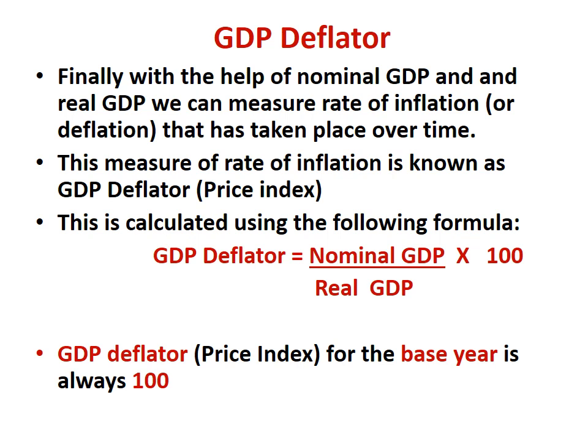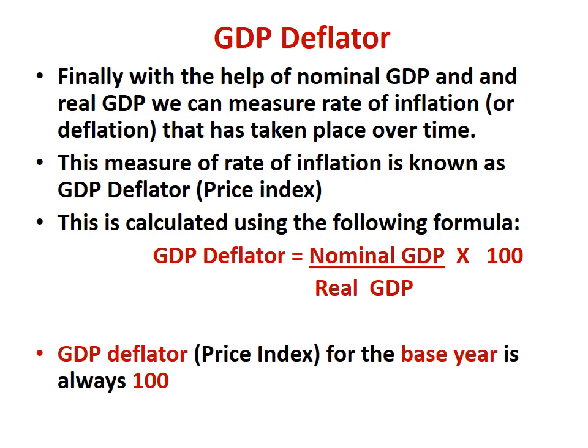Finally, with the help of nominal GDP and real GDP, we can measure the rate of inflation or deflation that has taken place over time. This measure of rate of inflation is known as GDP deflator or price index. In statistics, we study index numbers, where a price index measures change in prices from the base year to the current year, and GDP deflator does the same. So the formula for GDP deflator is nominal GDP divided by real GDP into 100.